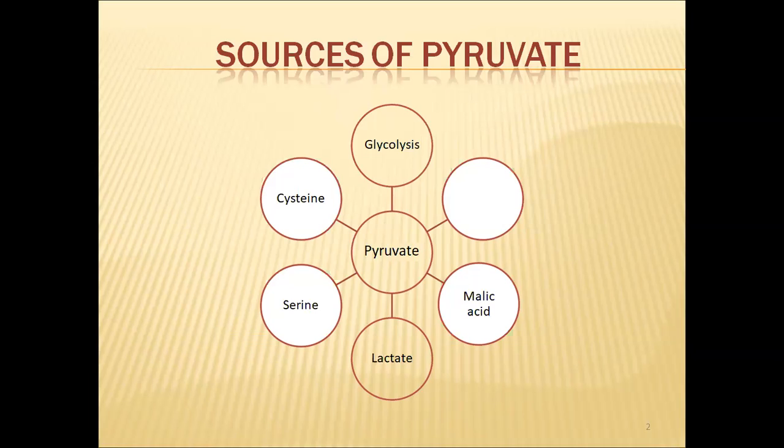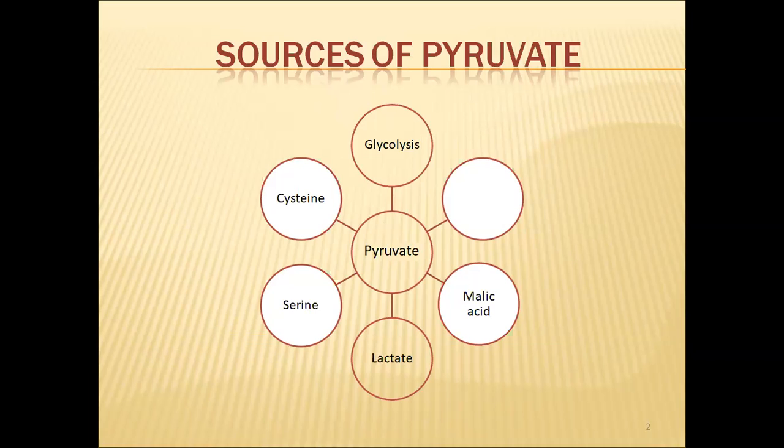So, in glycolysis, we have seen that the net benefit of glycolysis is 2 ATPs. In the glycolysis pathway, 2 ATPs will be utilized.